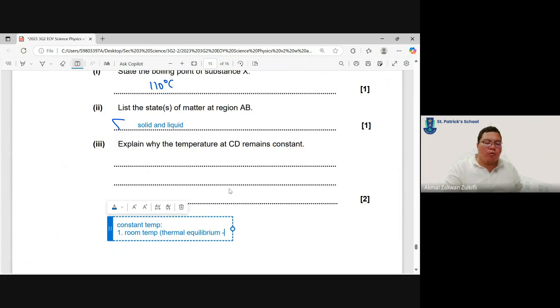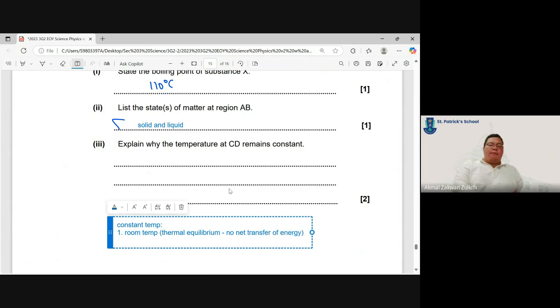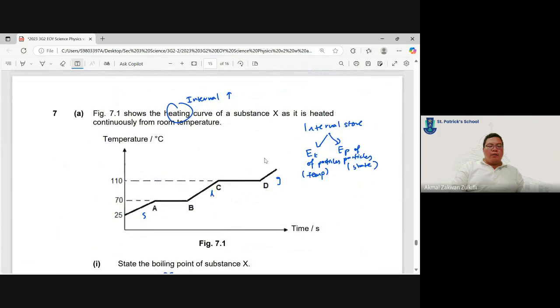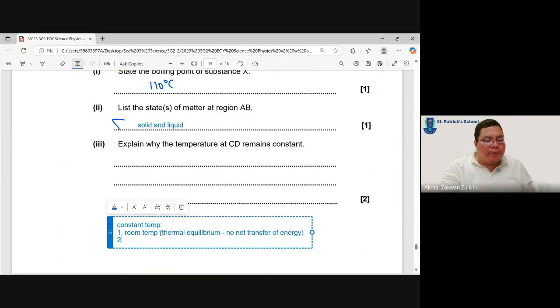That means no net transfer of energy. But in this case, it is not room temperature, so it has not reached thermal equilibrium.